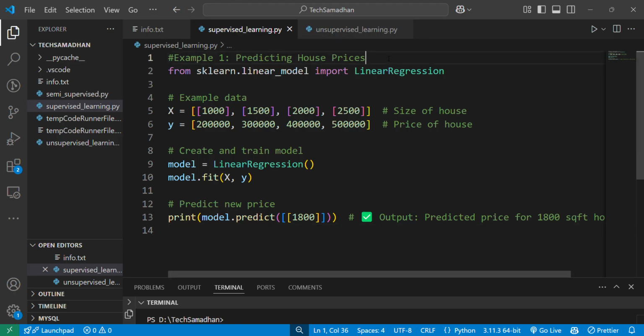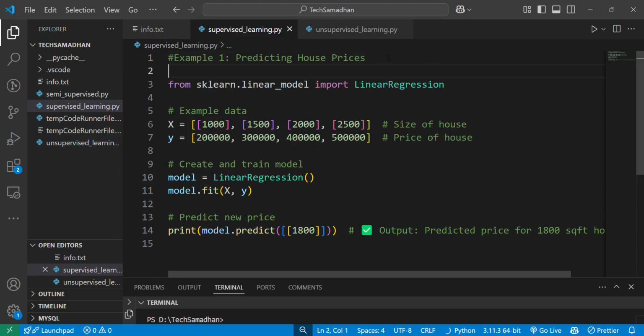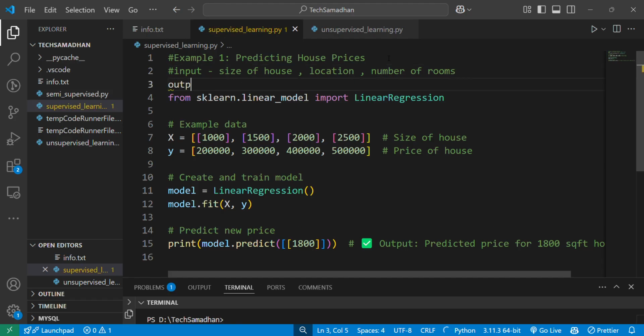So we will see here one example, predicting the house price. Here input is also provided and output is also provided. Here the input is the size of house, number of rooms, and location. So it's the metadata of the house. So size of house, location, and number of rooms is the input.